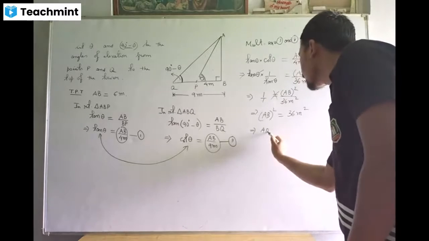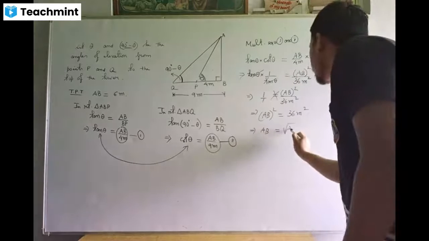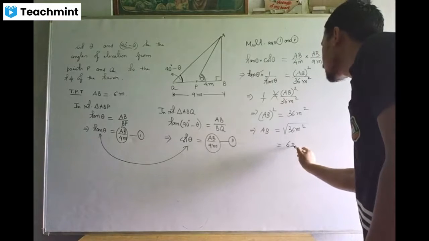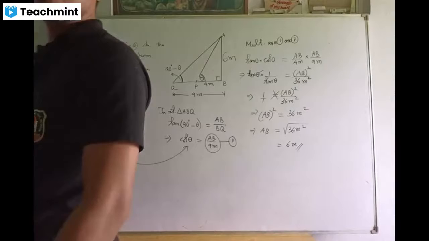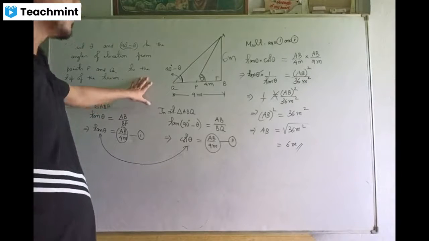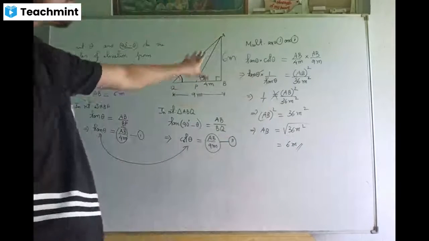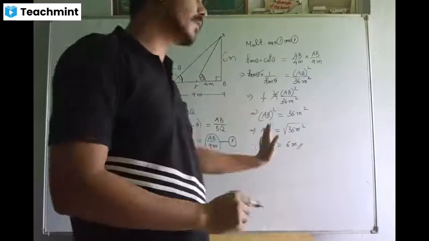So AB would be square root. If you transpose the square to the other side, it becomes square root. Square root of 36 is 6. So we have proved that the height of the tower is 6 meters, which completes our answer. Our objective was to prove that the height of the tower is 6 meters, which we have done, so that completes our proof.